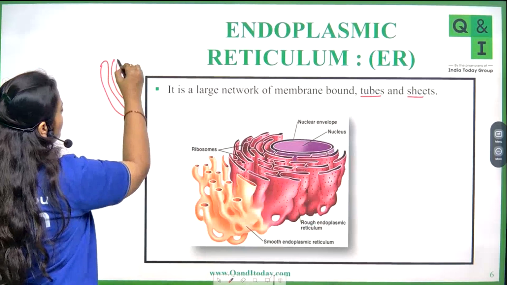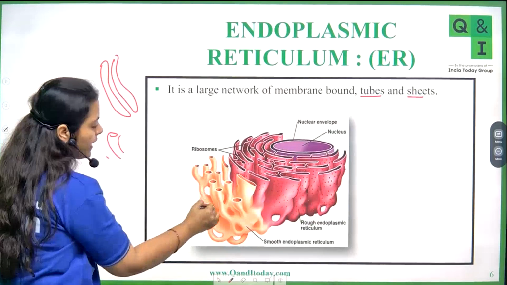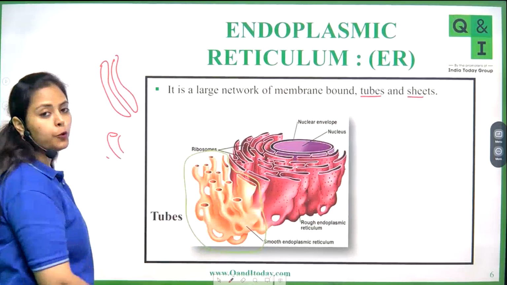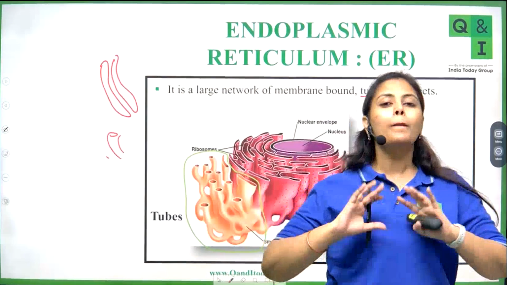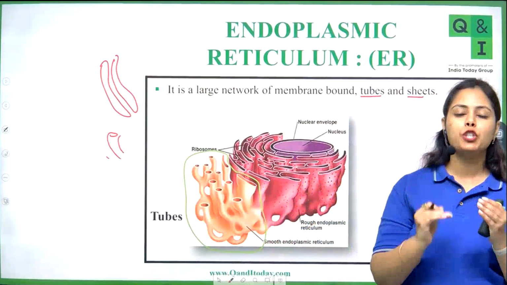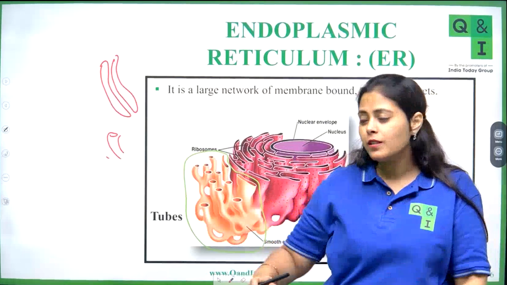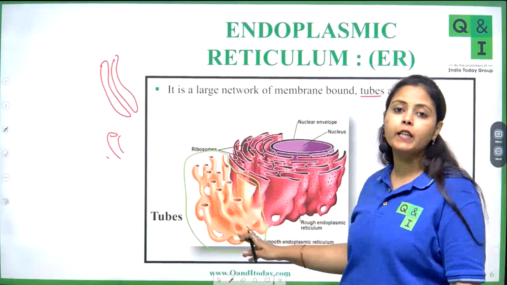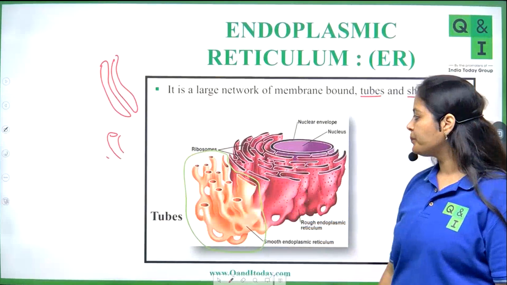Whereas structures which are present in the form of tubes like this, these are your tubes. So endoplasmic reticulum can be present in a complex form of tubes and sheets. Sheets are more flattened structures, whereas tubes are elongated tube like structures. Both are endoplasmic reticulum.